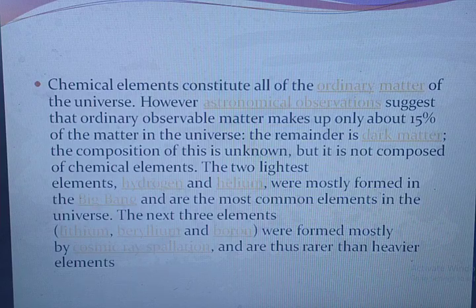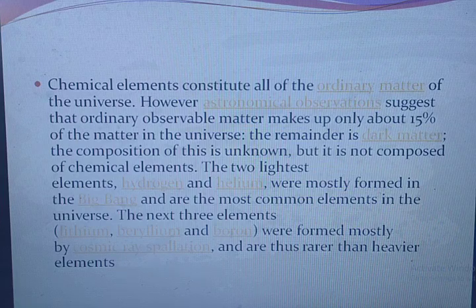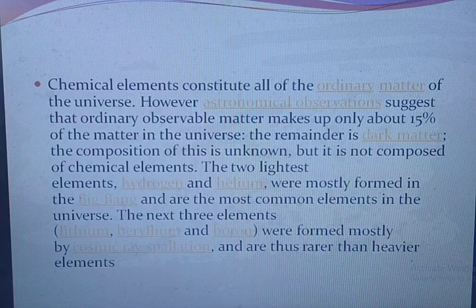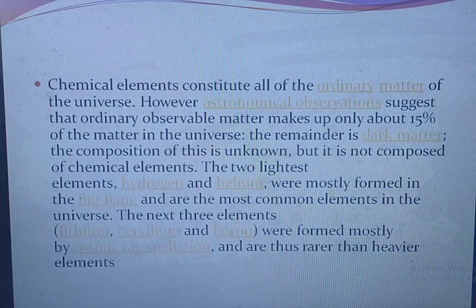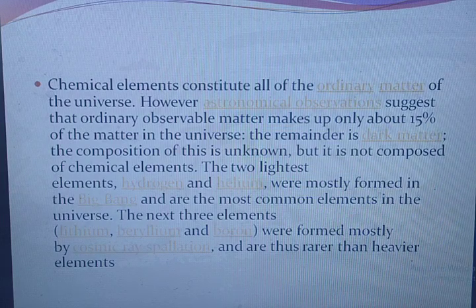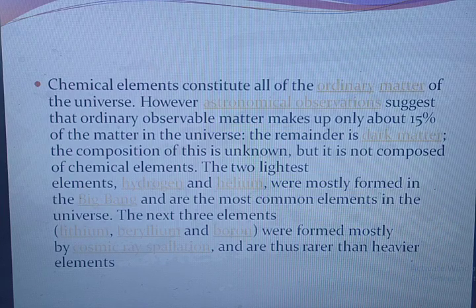The two lightest elements, hydrogen and helium, were mostly formed in the Big Bang and are the most common elements in the universe. The next three elements, lithium, beryllium and boron, were formed mostly by cosmic ray spallation and are thus rarer than the heavier elements.